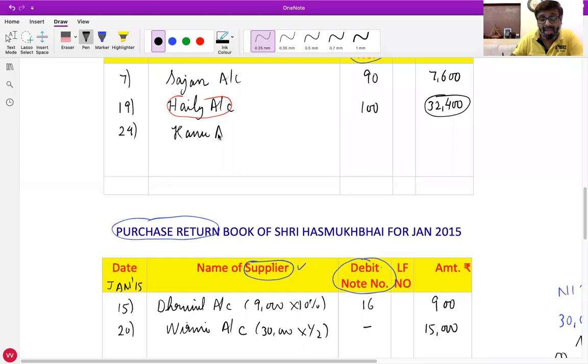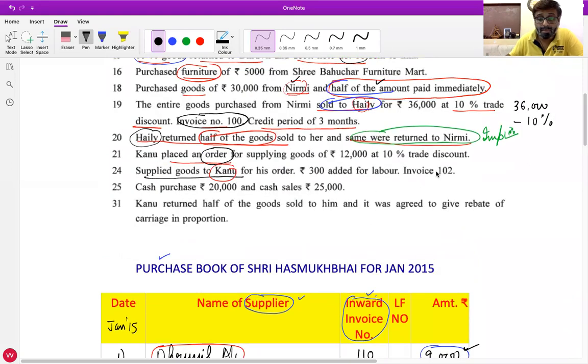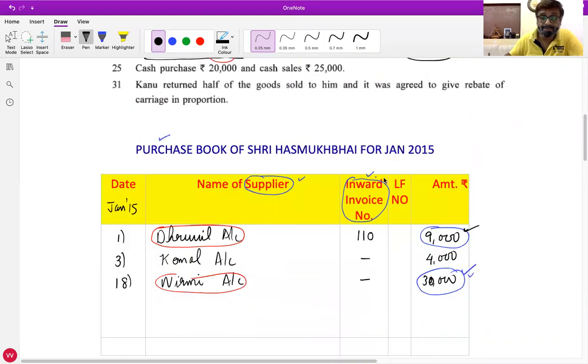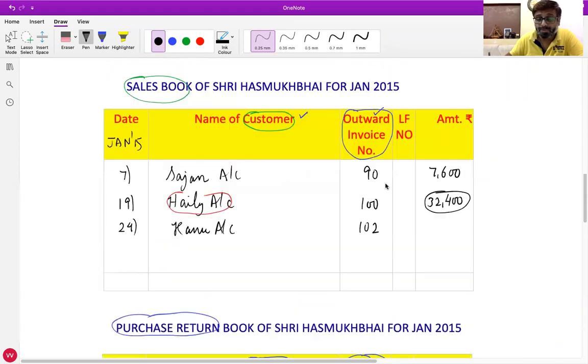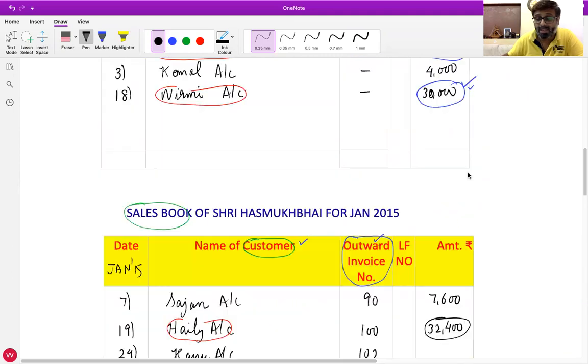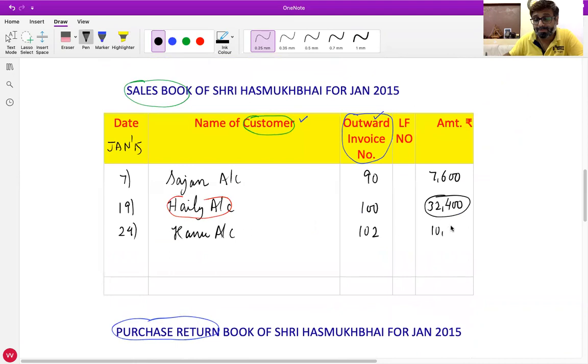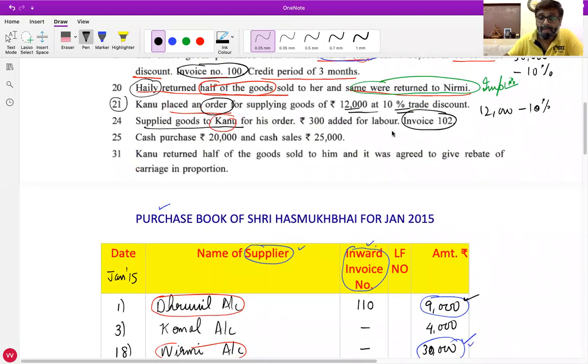Are you given the bill number? What is the invoice number? 102. And see, in transaction 21, amount was 12,000 at 10% trade discount. So do 12,000 minus 10%. Do you all get 10,800? Everyone? Yes, sir.